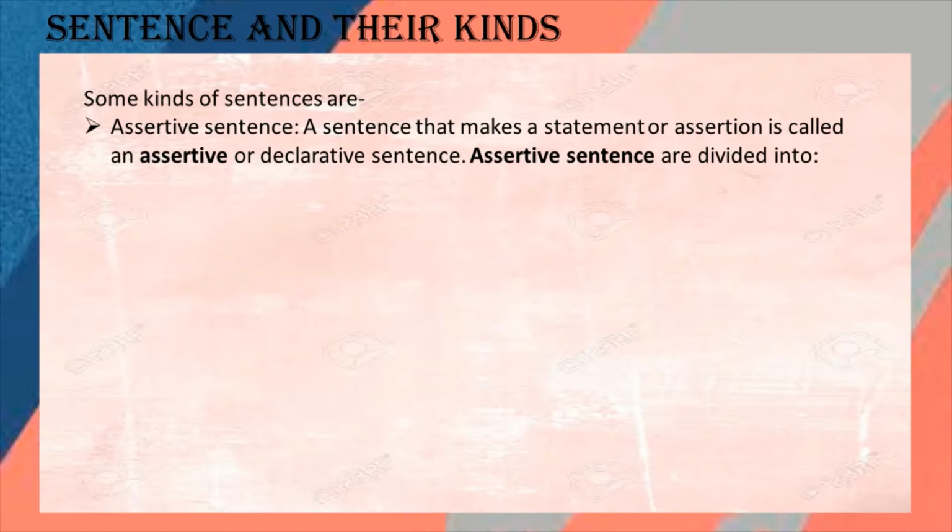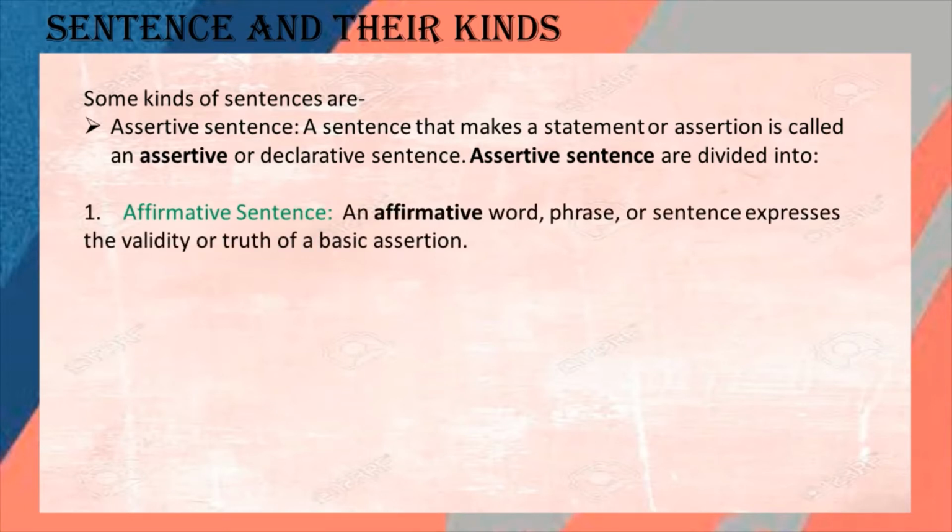Assertive sentence. What is an assertive sentence? Any sentence which gives some statement or a declaration of any truth can be called an assertive sentence. A sentence that makes a statement or assertion is called an assertive or declarative sentence. By the sentence, if we are getting any information or any declaration of any truth, then that sentence can be called an assertive sentence. Again, assertive sentences are divided into two parts.